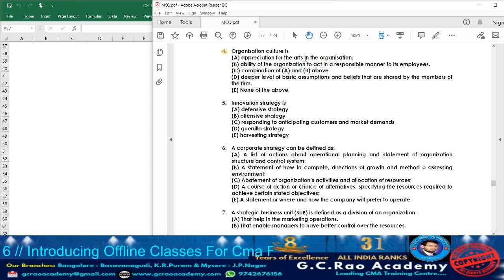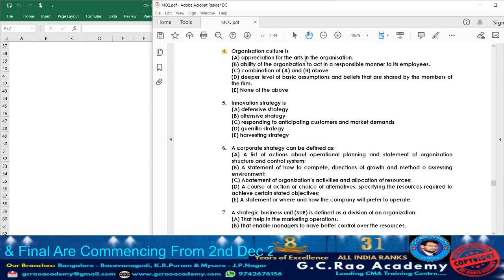We can tell organization culture usually it encompasses the values and behaviors that contribute to the unique social or psychological environment of the business, that we are going to call it as organizational culture. Means the proper way how we need to behave within the organization, that we are going to call it as organizational culture.